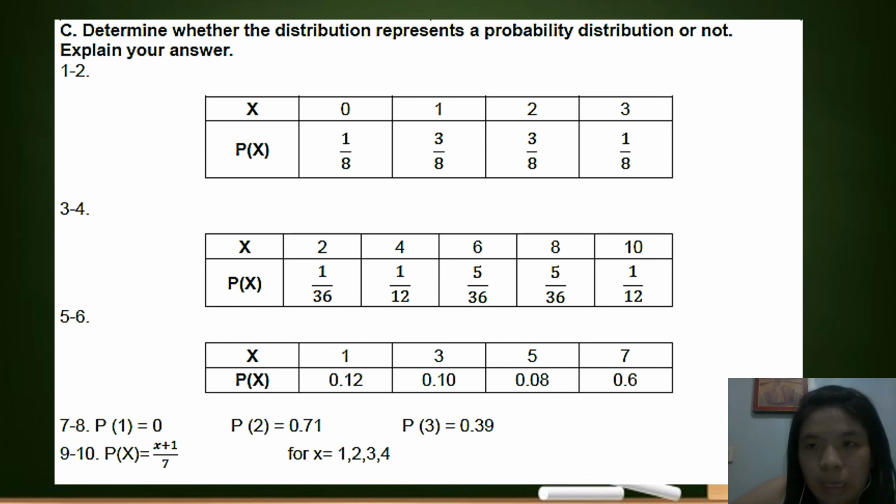The first property is P of X should be between or equal to 0 and 1. And the second property, the summation of P of X, or the sum of all the possible values, should be equal to 1. No more than 1 or less than 1. Hindi na pwede. So summation of P of X should only be equal to 1.